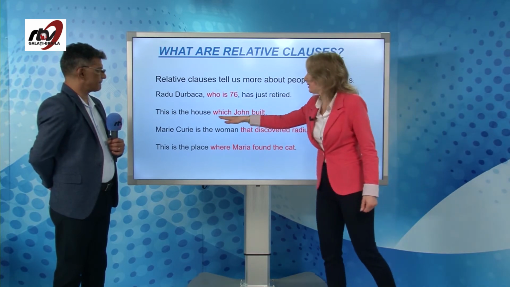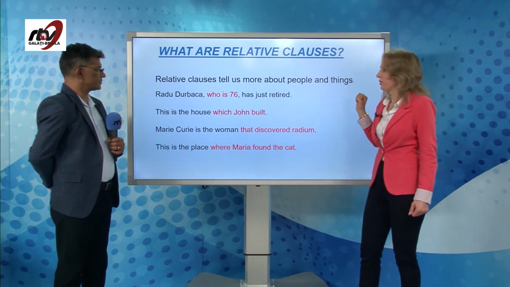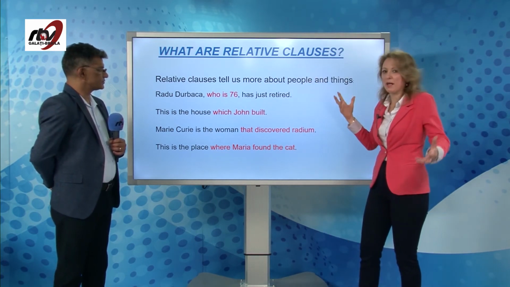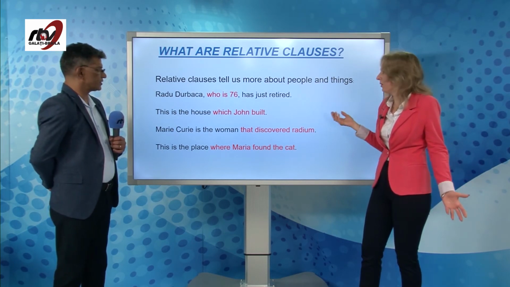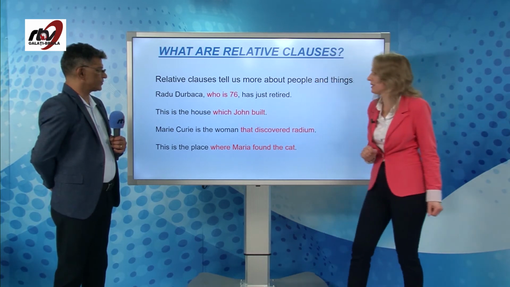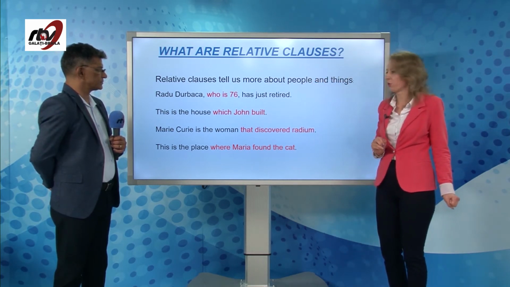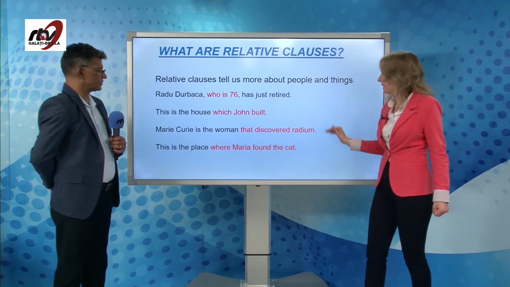But here, this is the house which John built. We can't take these words out because otherwise the sentence will not make sense. Yes, won't make sense. So this is the house which John built. Aceasta este casa pe care a construit-o John. Marie Curie is the woman that discovered radium.